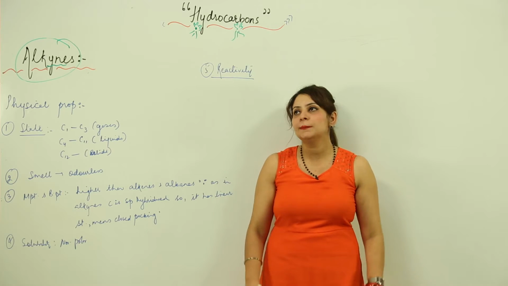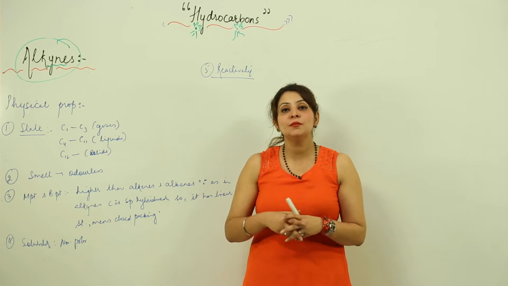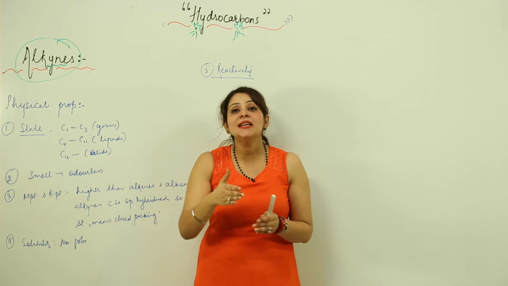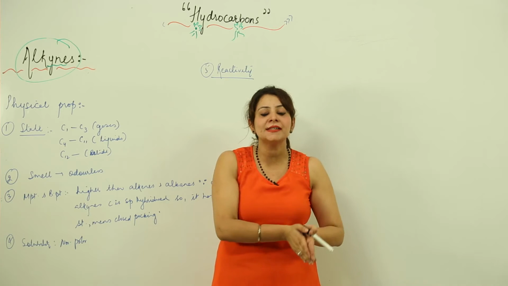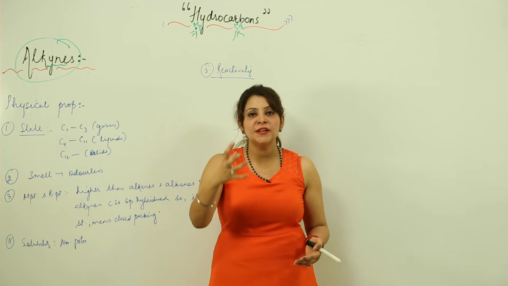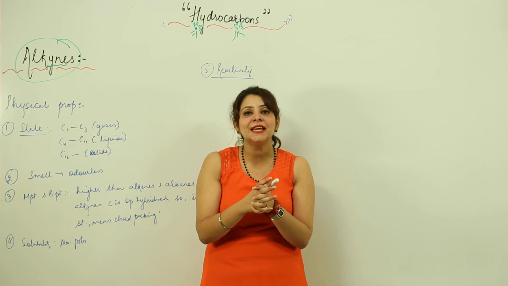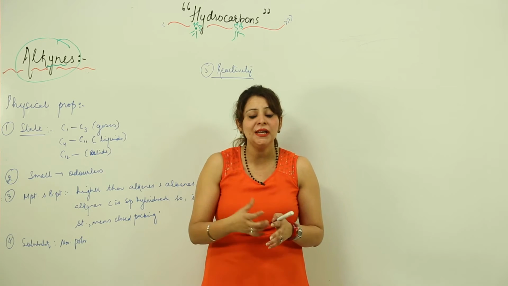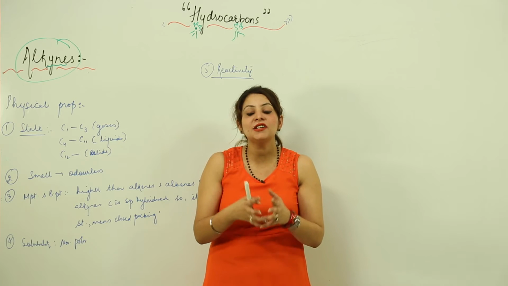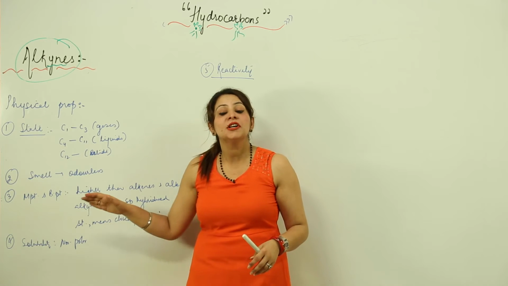As you all know, in alkynes the hybridization of the carbon is sp, and the more the s character, or I'll explain in a different manner, just listen to me again. The carbon is sp hybridized, that means it possesses 50% s character and 50% p character. We know that s has more penetrating power, it is present more towards the nucleus. So the bond is somewhat polar in nature when the hybridization is sp, which means the attractive force gets increased. So the melting and boiling point is high because they are sp hybridized.